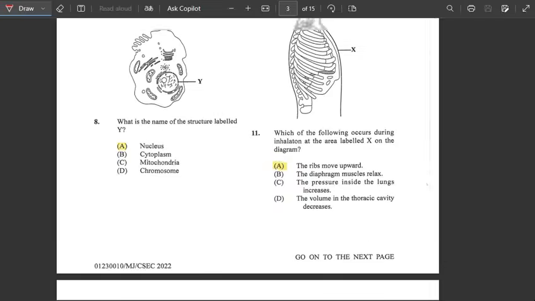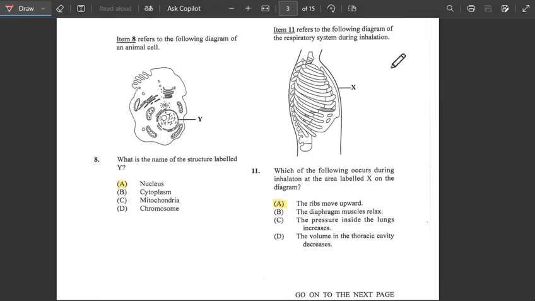As you guys could see, at X the rib is moving upward, not downward. As for example, you inhaling and exhaling, here we have the respiratory system during inhalation.